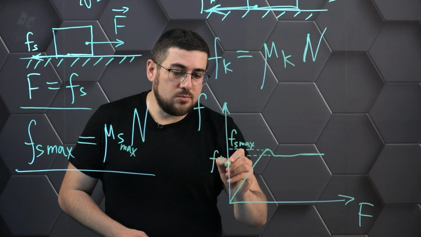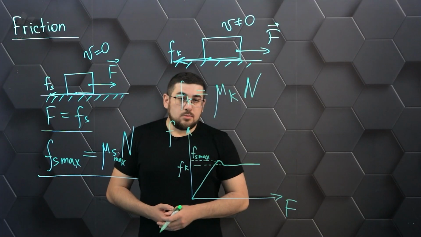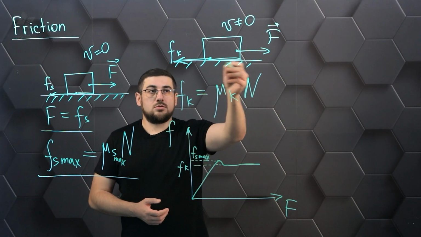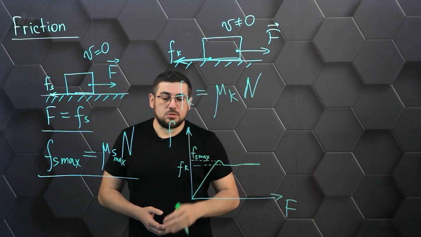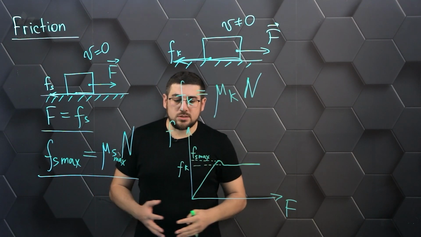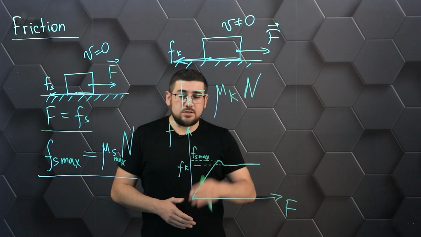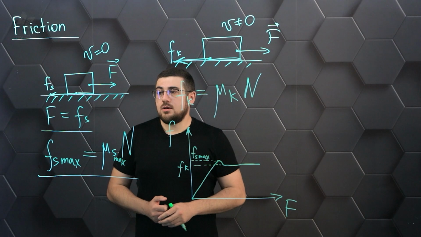In this case, we're talking about the sliding friction force because it depends directly on the coefficient of friction. It depends only on the given surfaces and on the support reaction force. That is, it is already a fixed value which will not change further. So this is roughly what a graph would look like of the dependence of the friction force on the traction force that we applied to this object.